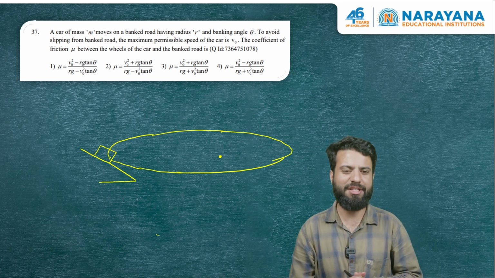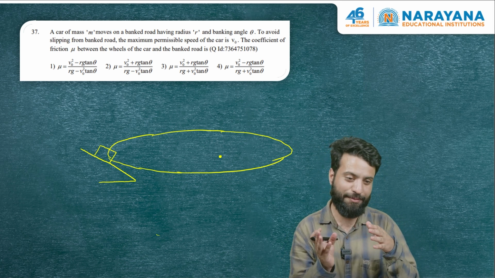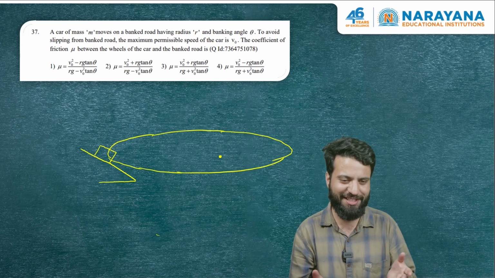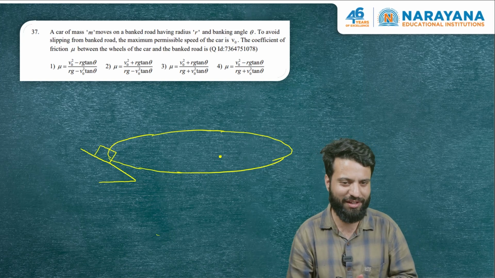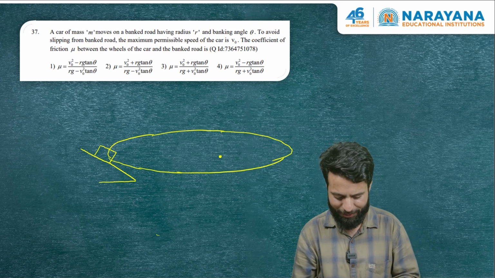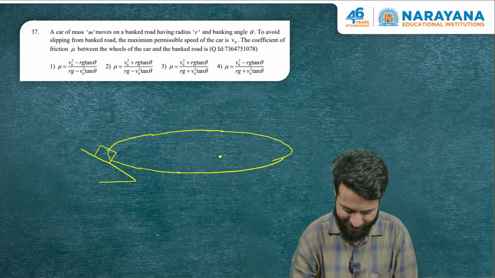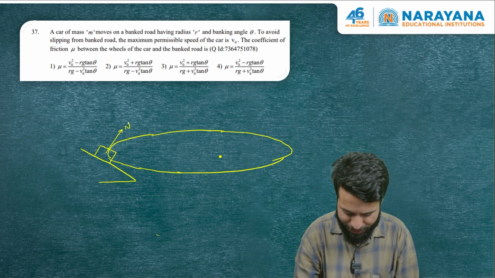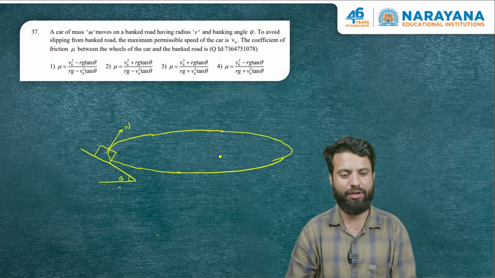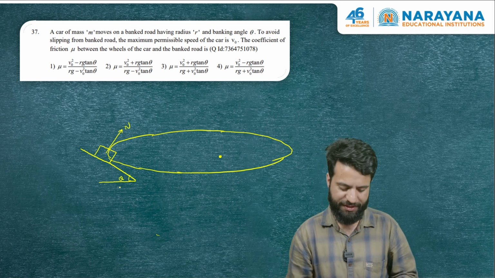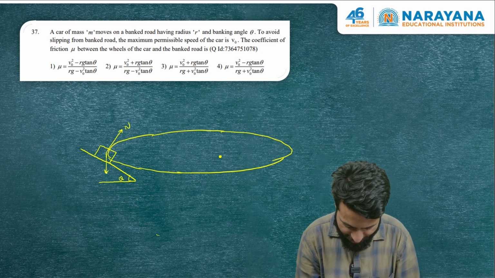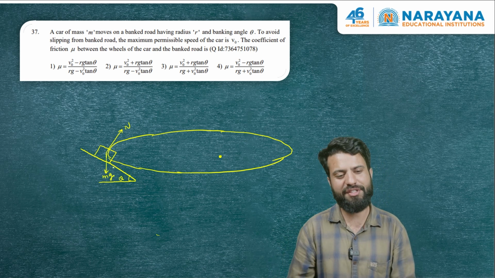And they've given us the maximum permissible speed. Means if you increase the speed beyond this, slipping may take place. Let us see what kind of slipping. And the question is asking what is the coefficient of friction. Let me draw the free body diagram. Okay, so this is our normal force. This is the banking angle. Normal force is perpendicular to contact surface. This is gravity. And the only other force here is friction.